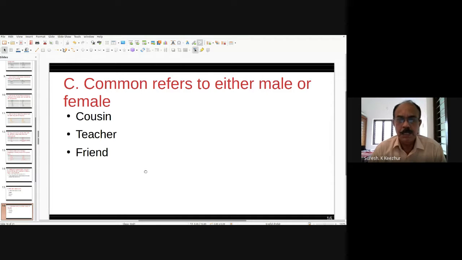Teacher means a male teacher or female teacher. Friend means a male friend or a female friend. It's a common gender. Baby means a male baby or female baby. If we call only baby, it is applied to both.